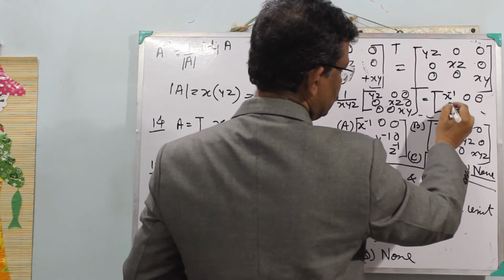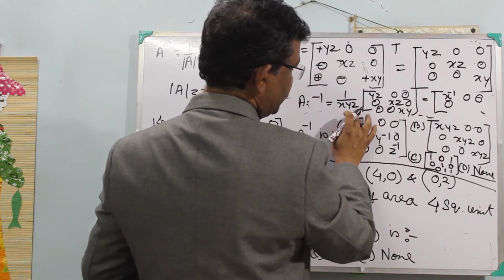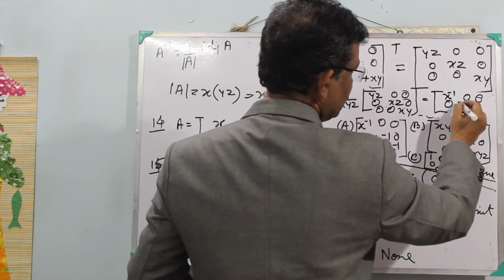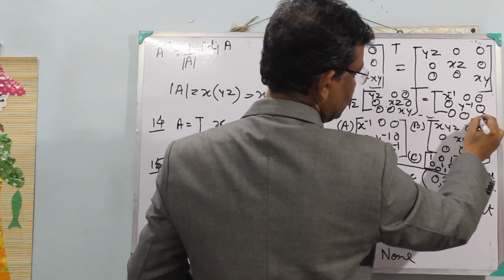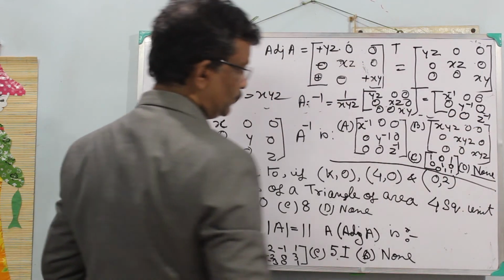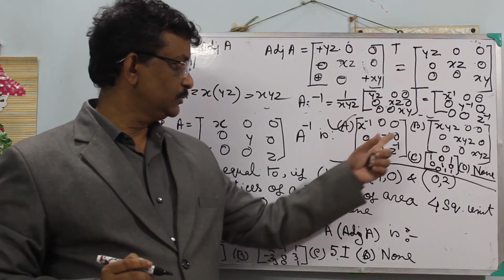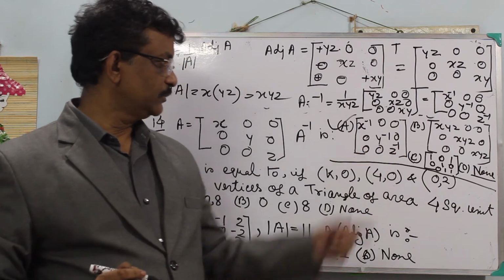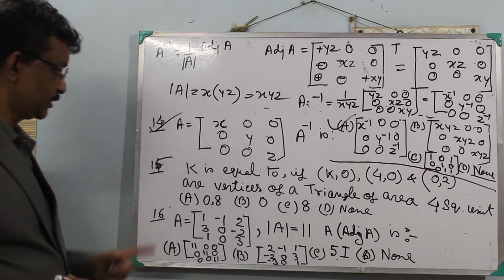Then xz divided by xyz remains 1 by y, y to the power minus 1, and then z to the power minus 1. So the correct answer is A: x to the power minus 1, y to the power minus 1, z to the power minus 1 on the diagonal and 0 elsewhere. So question 14 is complete. This is a very good sum.